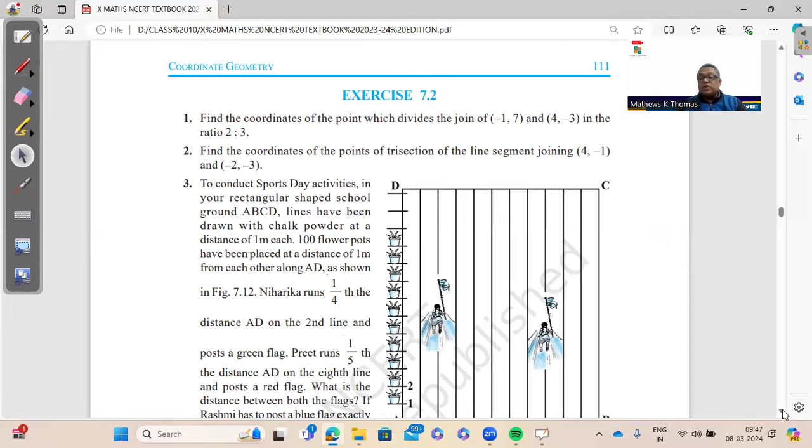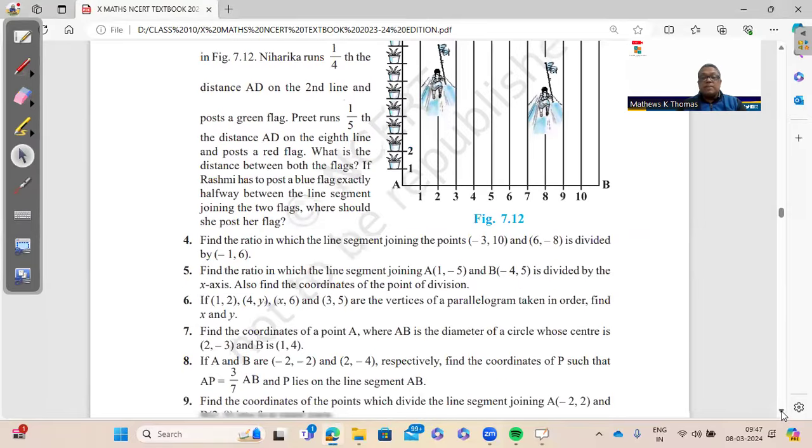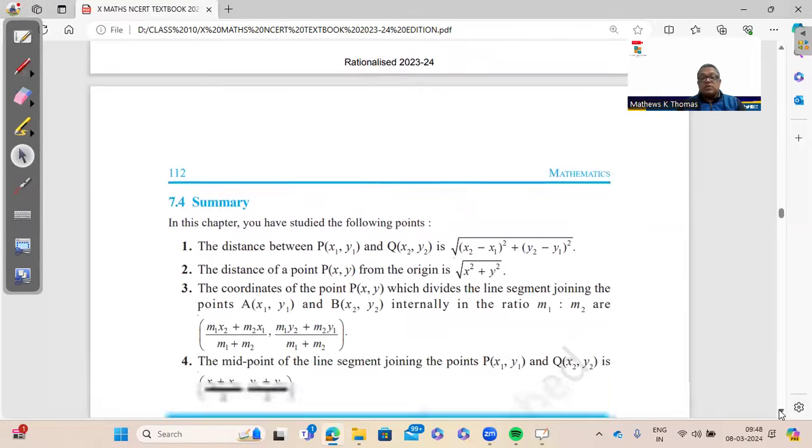So question number 1 and 2 are important. Question 3 is important. It can come as a case study as well. And here we have question number 5, which is important. That is because it's x-axis. 6, very, very important. The 4 parallelogram vertices are given, and there's an unknown here. You have to find out this. So these are important. And question number 10, find the area of the rhombus. Those who have forgotten, area of rhombus is half diagonal 1 into diagonal 2. Okay, so this is important.